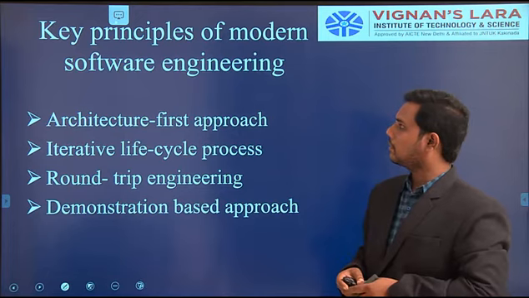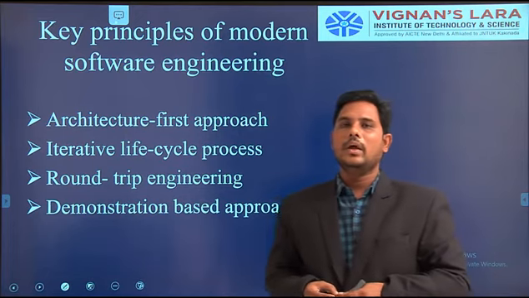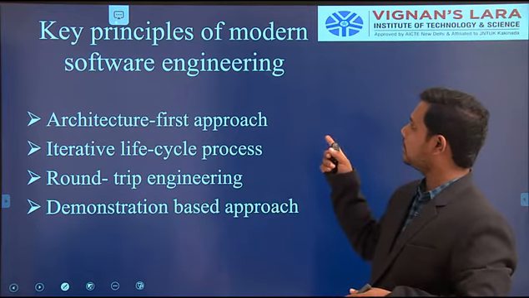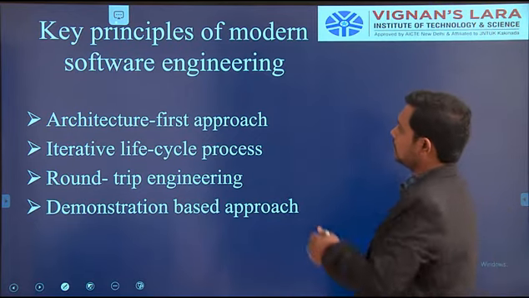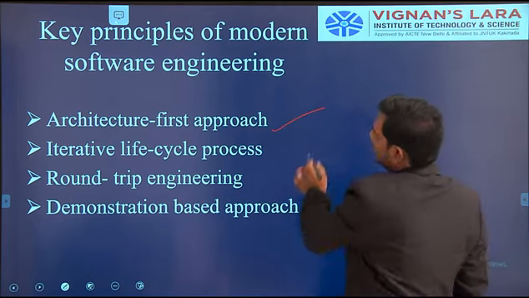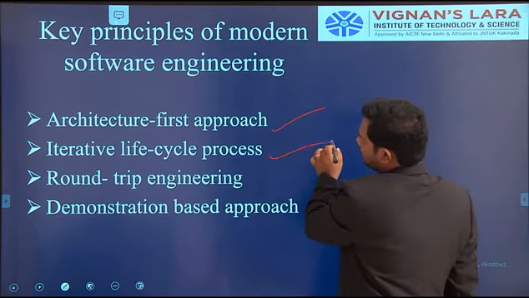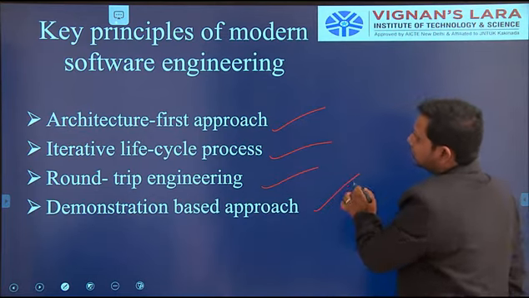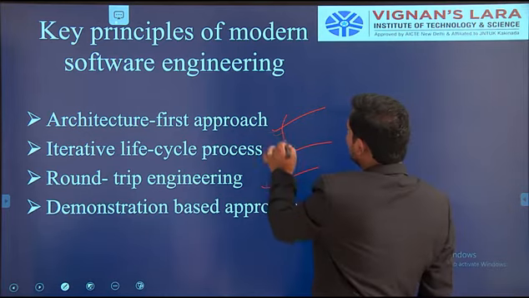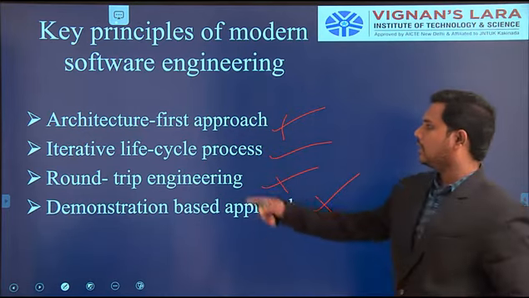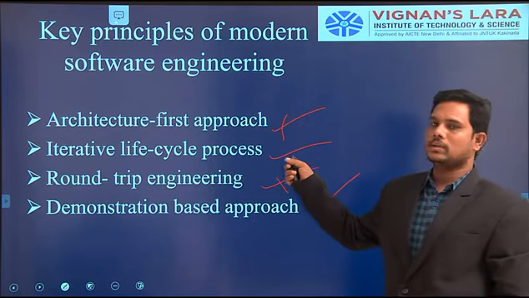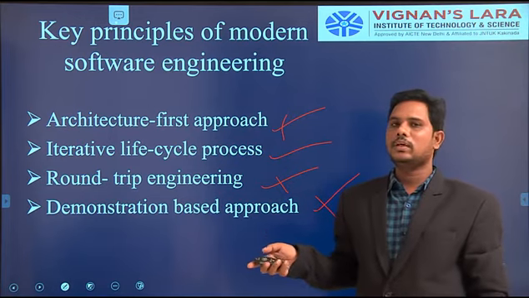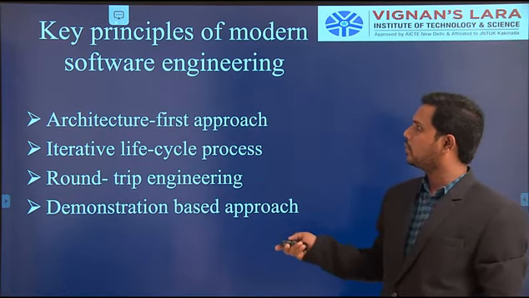Here, four principles are applied to execute each and every workflow diagram. So here modern software engineering uses these four principles. First one is architecture first approach. Second one is iterative life cycle process. Third one is round trip engineering, and fourth one is demonstration based approach. So these three are not included in our syllabus. So I will explain only the iterative life cycle process using the process workflow. In the iteration process, how it is executed based on the process workflow, I will show you now.